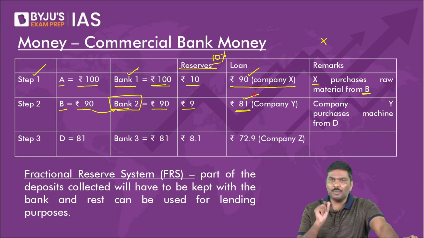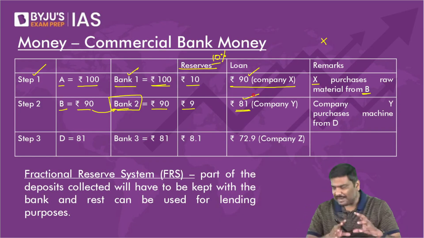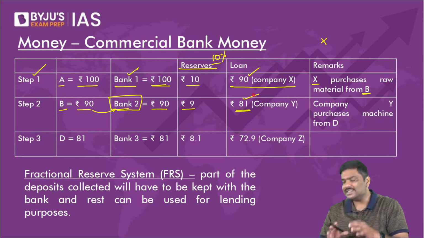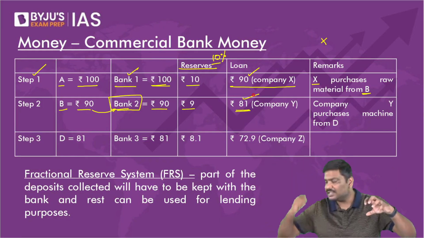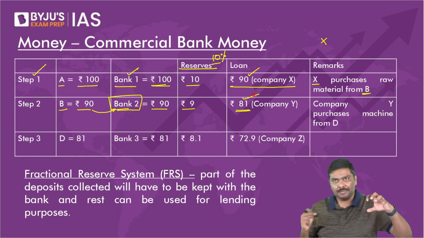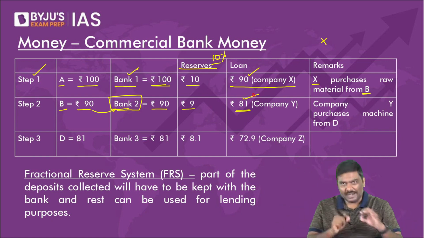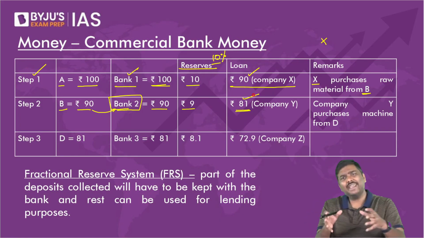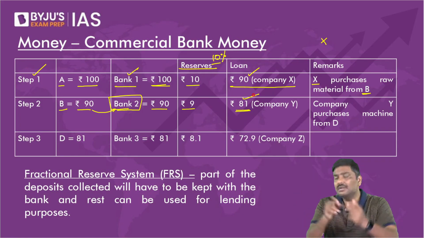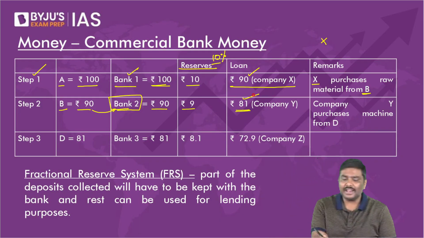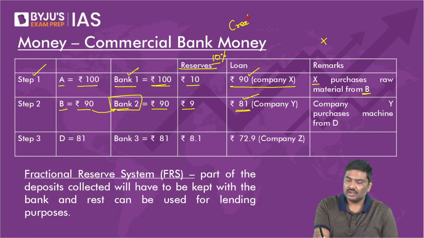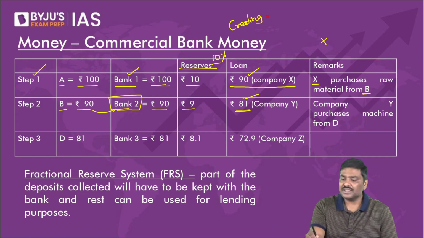Let me know. How many of you believe that bank 2 is printing 81 rupees? Is it printing 81 rupees, or is it simply using the money that is already there in the system and creating loans in the system? Is bank 2 printing money, or is it simply taking the money which is already there in the system and creating a loan? All of you will agree it is creating credit. Any problem here? It is creating credit.